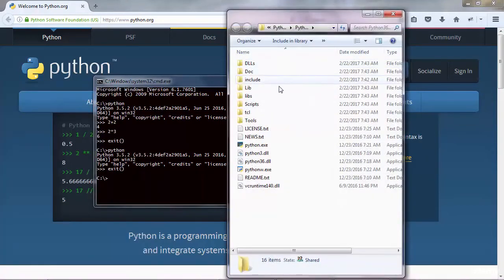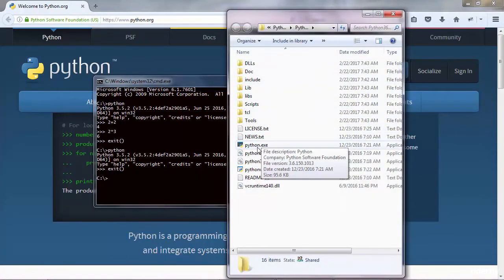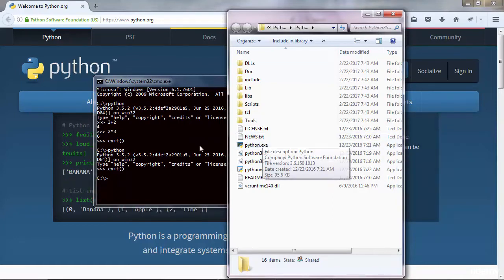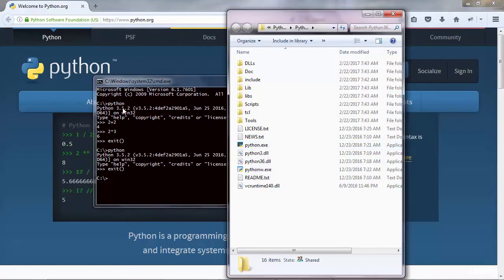So open that, and now when you enter the python command here, Windows is looking at the Windows path variable, and it's searching for this type of command, python, but this was already occupied by Python 3.5.2. That's why it triggers Python 3.5.2. So in that case, you may want to do a trick here.